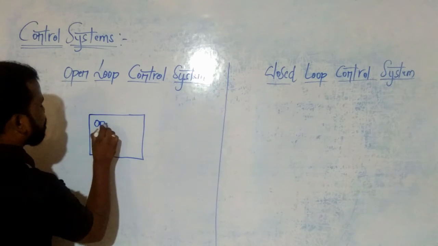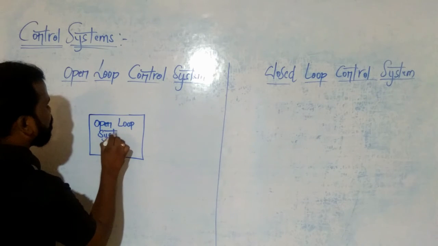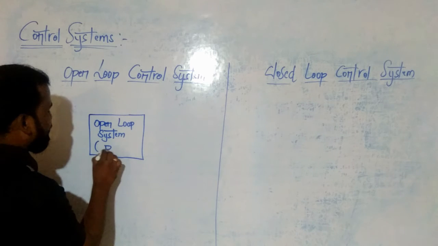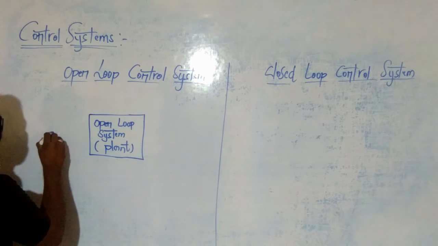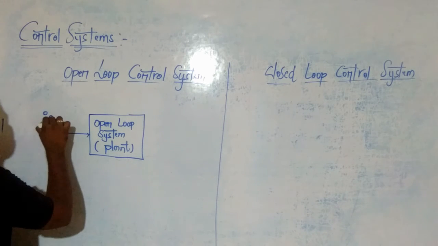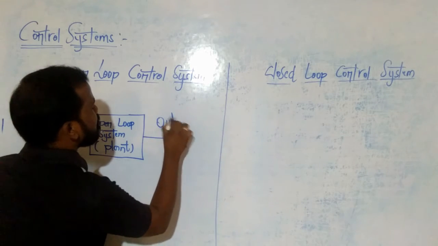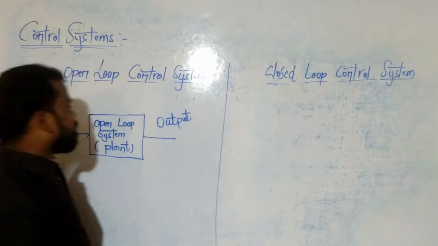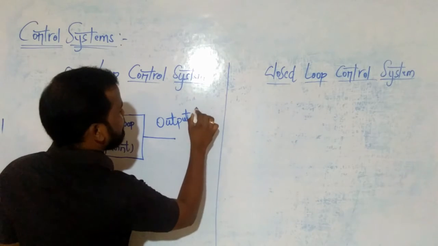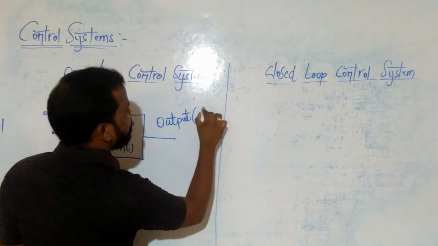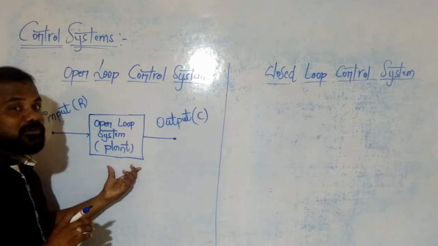So this one is the open loop system. We can also call it the plant. Clear? So for this we have input and we have output. For example, input we can represent with R, and output is represented with C. Clear? Yes, this is the block diagram of an open loop control system.